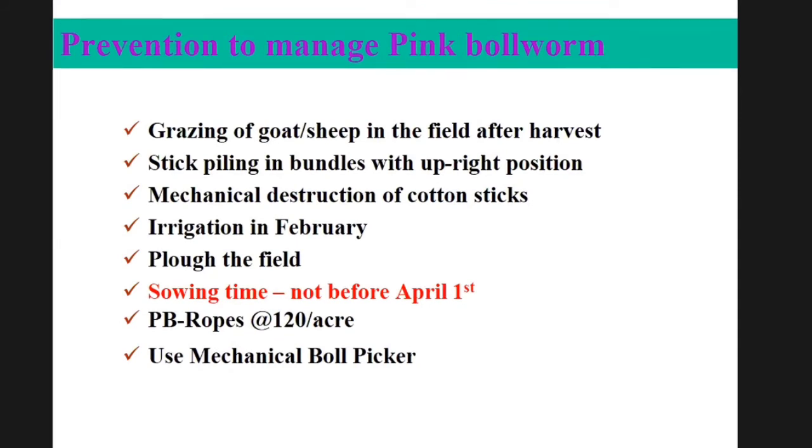Plow the field. Sowing time: cotton should not be sown before 1st April. Apply PB ropes at the rate of 120 per acre at the pinhead square stage. Use the mechanical ball picker to pluck the leftover balls from the cotton sticks.